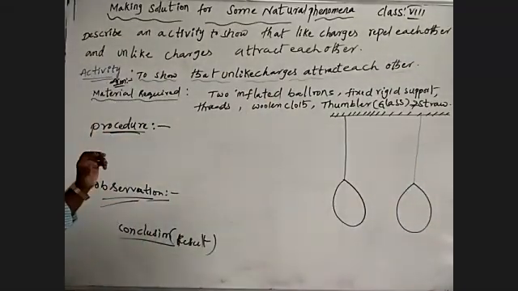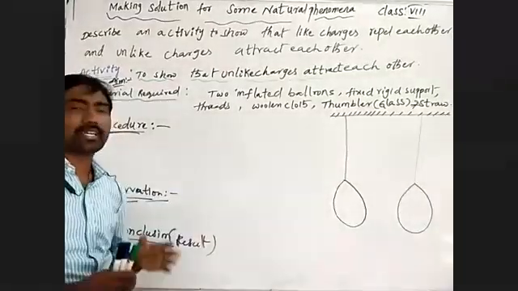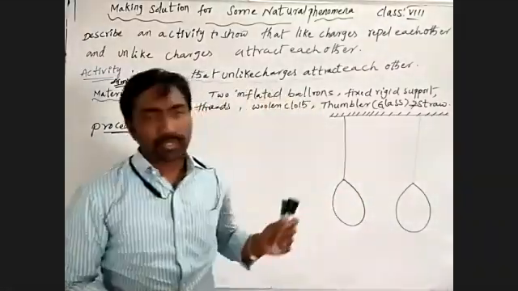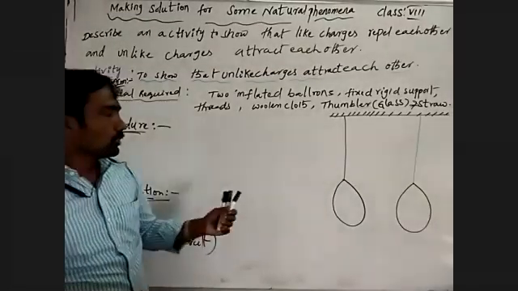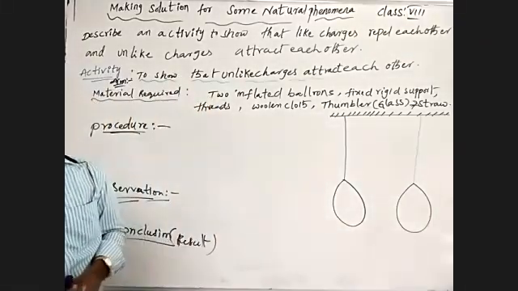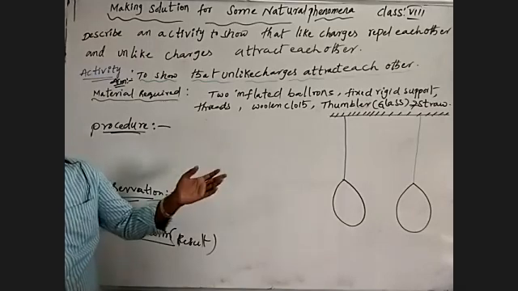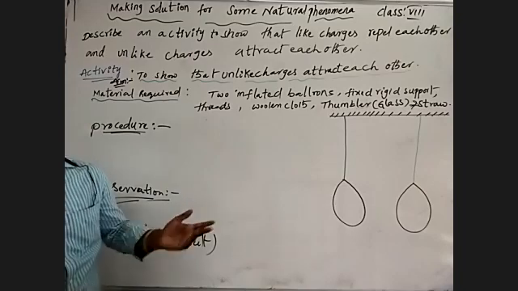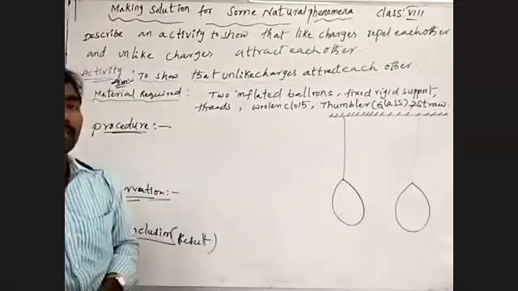Coming to the procedure, up to here what we finished, we have to touch on. Take two inflated balloons and hang them from the fixed support with thread. Take a woolen cloth and rub each inflated balloon. After rubbing, the two balloons are charged by rubbing with the woolen cloth.